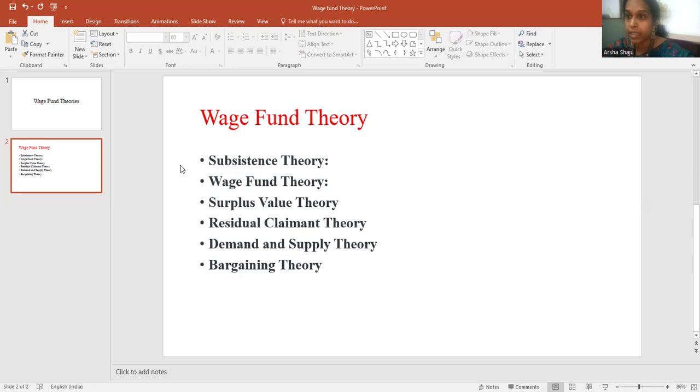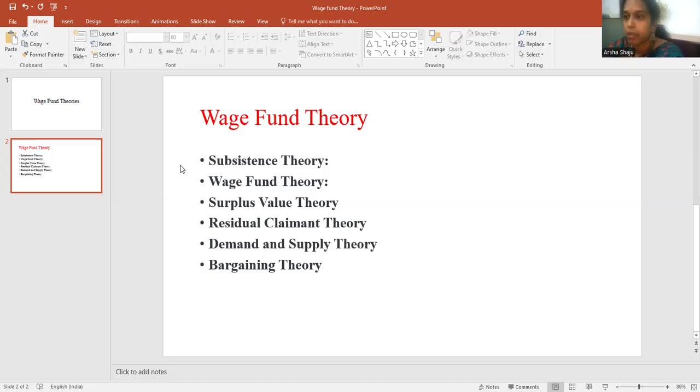Now you are adding 10 employees. So each employee is going to get only 10 rupees. But if they have only 2 employees, each employee will get rupees 50. The wage fund is already created, so it is not going to change. If they put 100 rupees, that is the total wages they are going to give. So when the number of employees increases, there is a chance for the wage to decrease.